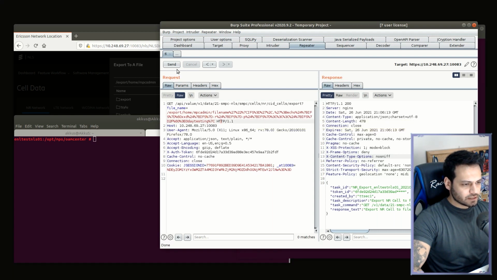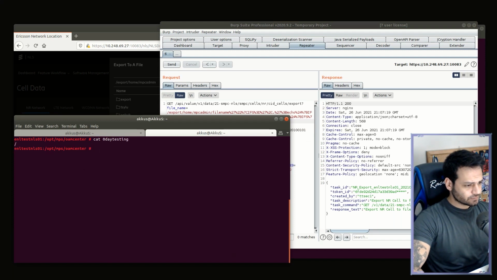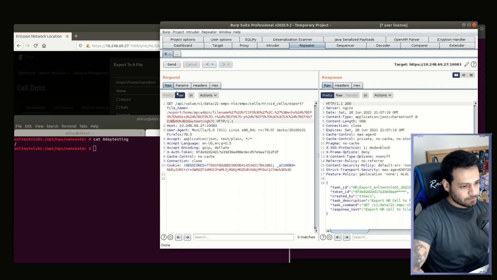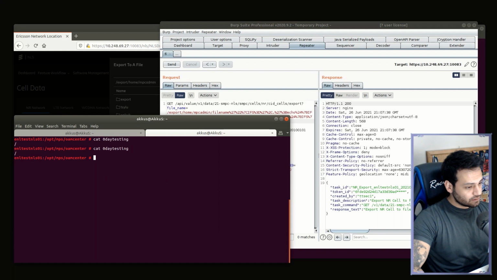Now, as you can see, our payload is ready, and we are sending it to this server. And let's check. Yeah, it was successful on the target too. When we try again with another character, we can see that it is successful again.